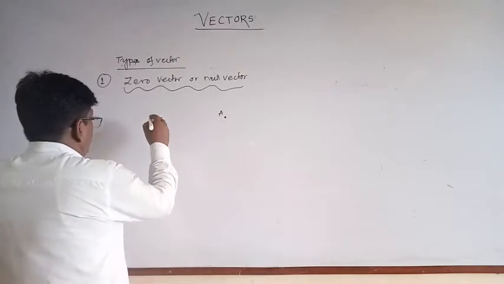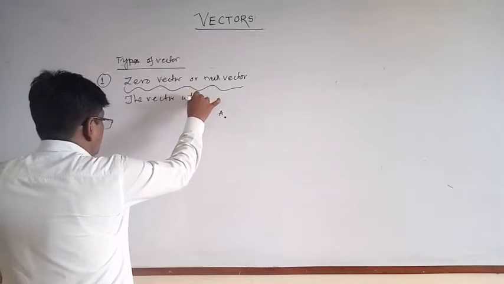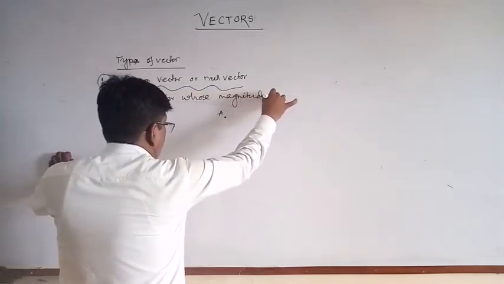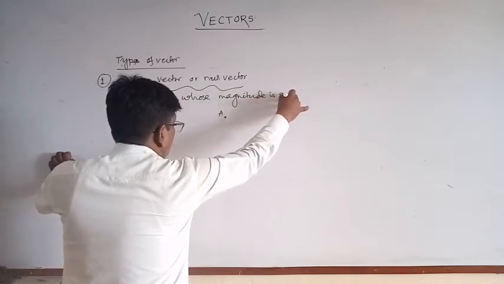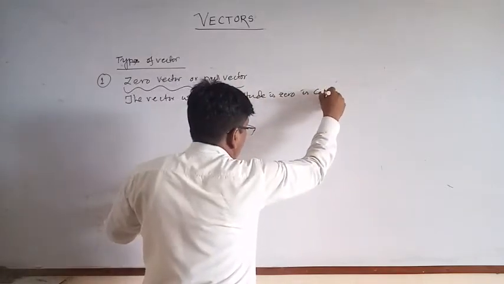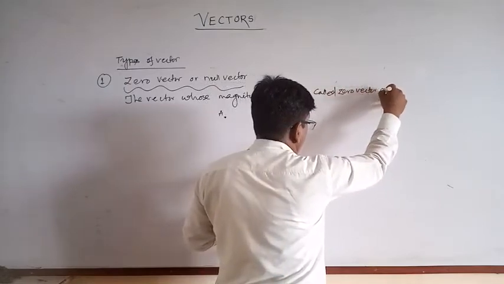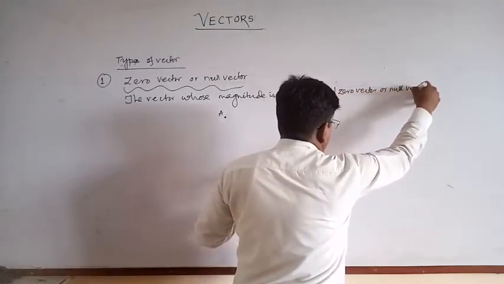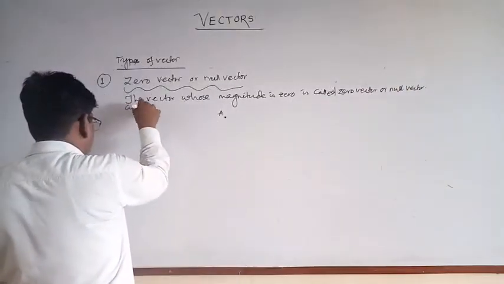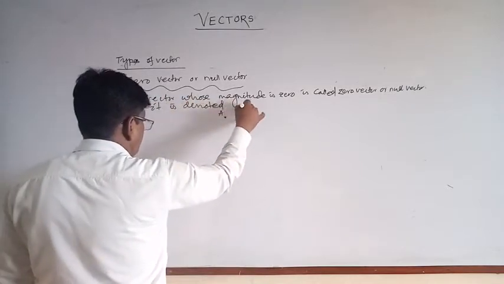So the vector whose magnitude is 0 is called zero vector or null vector, and it is denoted by 0 bar.